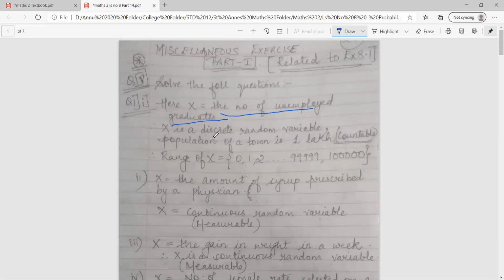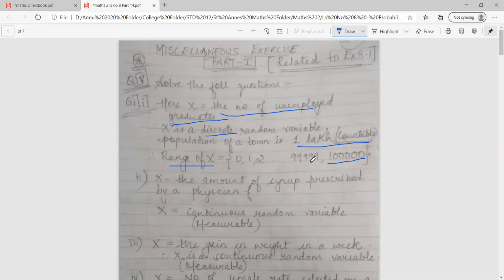I can say that X is a discrete random variable because the population of the town is 1 lakh, which is countable in nature. So when we know that it is a discrete random variable, we can write the range of X as it will start with 0, 1, 2, ... and it will go up to 1 lakh.